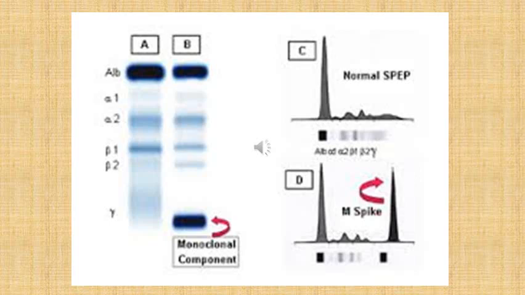On the right side of this diagram there is a histogram which represents this M protein. So when we apply the sample from patients with immunoglobulins or a normal patient, on the left side of this slide is how a normal or abnormal serum protein electrophoresis looks, and on the right side we have a diagrammatic representation or a histogram of this same slide of serum protein electrophoresis.